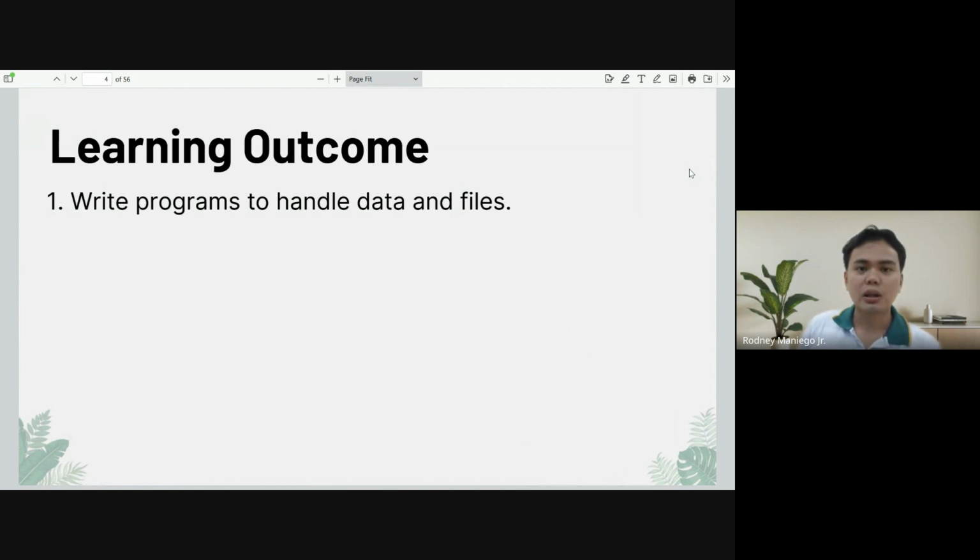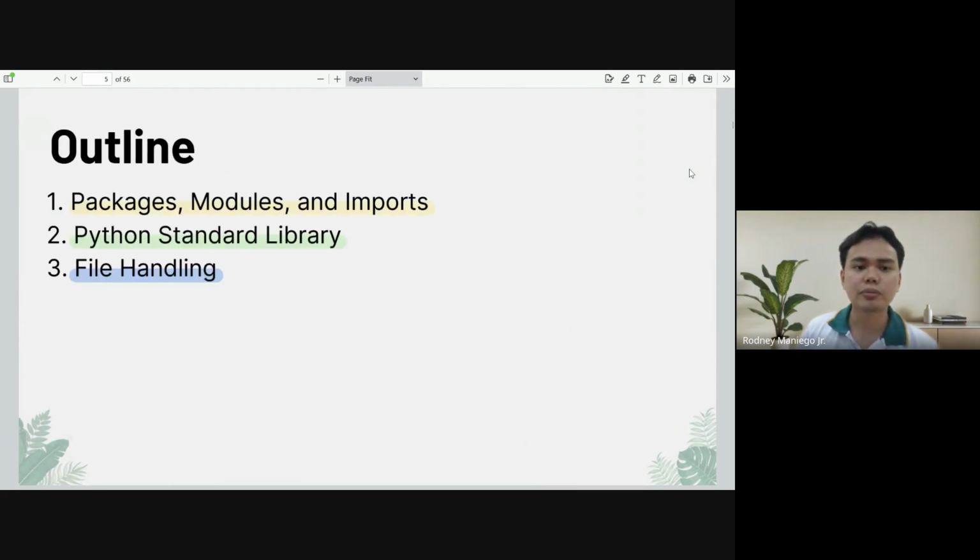The learning outcome for this specific lecture is for us to be able to handle data and files. It can be external files or data that we have collected or created, and that we want to store in a file format.